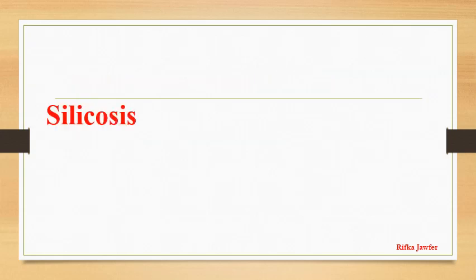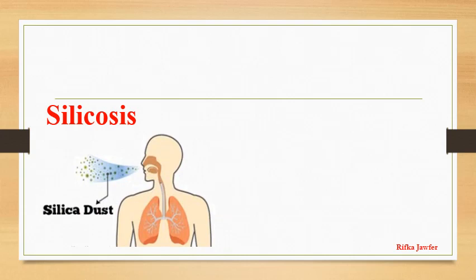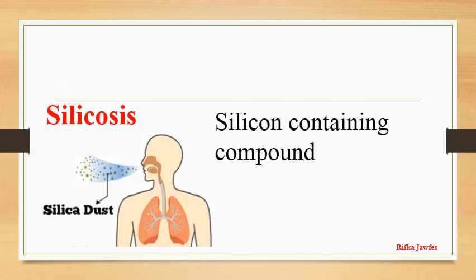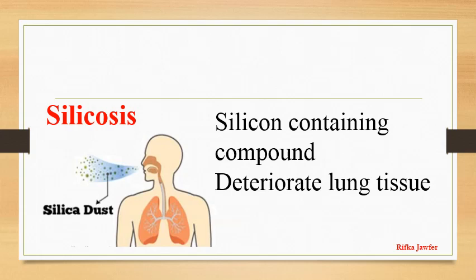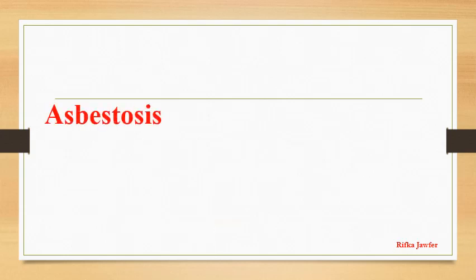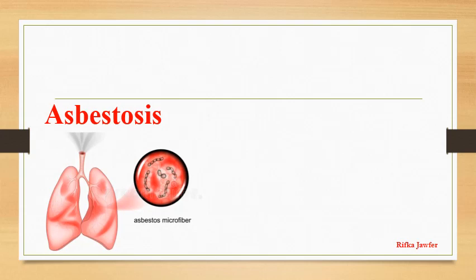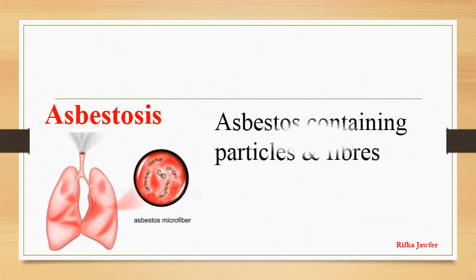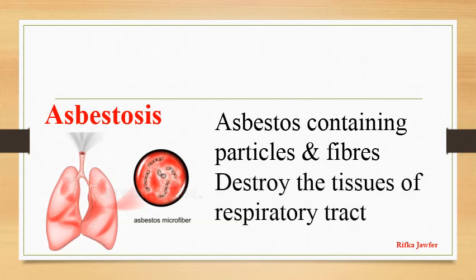Silicosis. When people inhale air with silicon containing compounds, they accumulate in the alveoli and deteriorate the lung tissue gradually. People working in quarries, coal mines, and glass industries have more risk of developing this disease condition. Finally, asbestosis. It occurs due to inhaling of air containing asbestos particles and fibers. The tissues of the respiratory tract get destroyed.